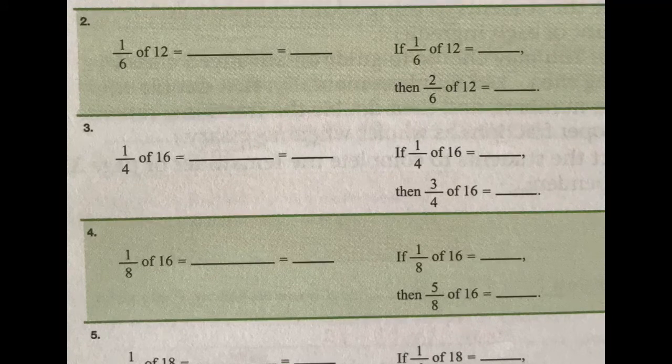Okay, let's look at number 2. So our whole is 12. 1/6 of 12. So what are we going to divide 12 by? Right, 6. So 12 divided by 6 is what? 2.